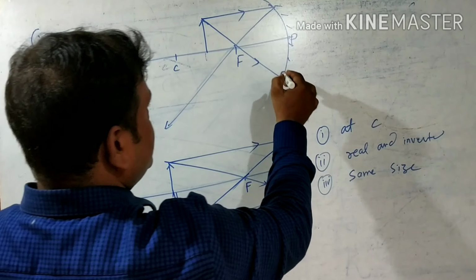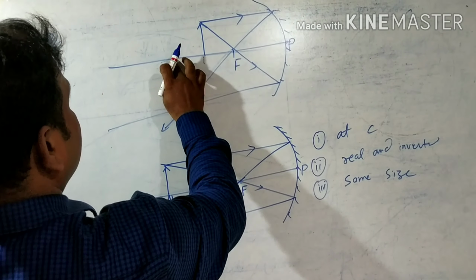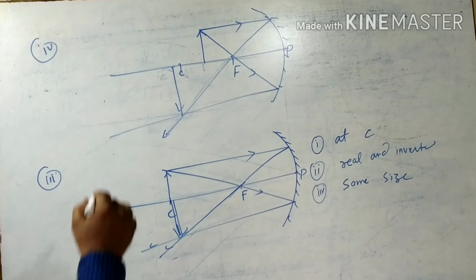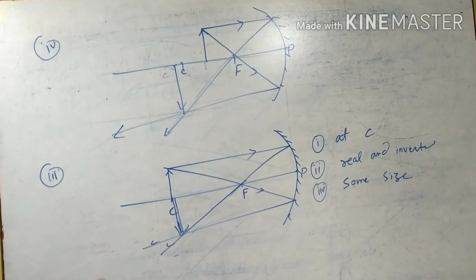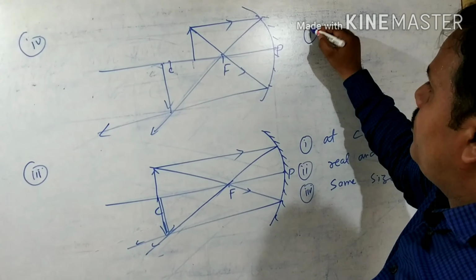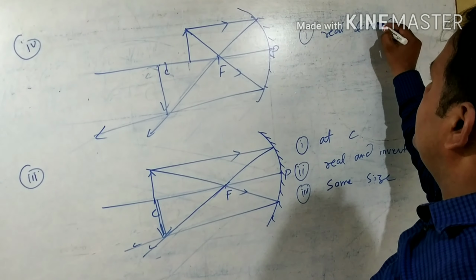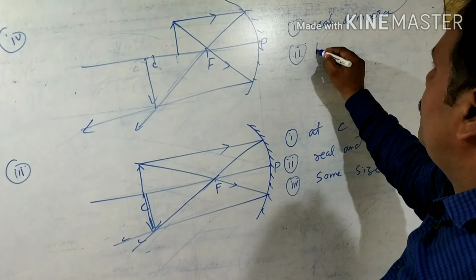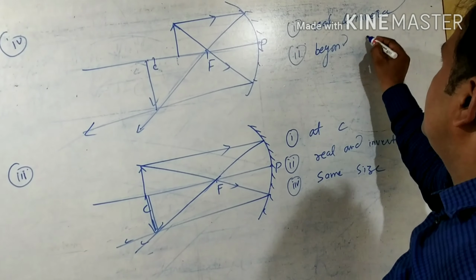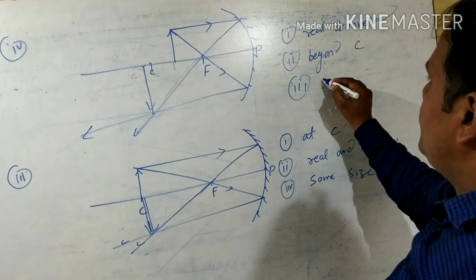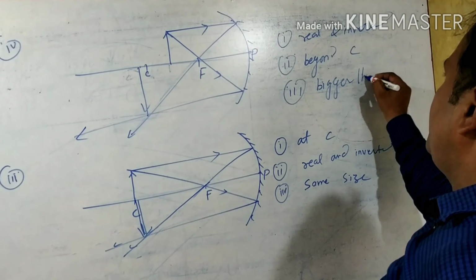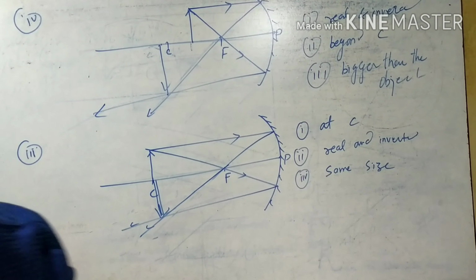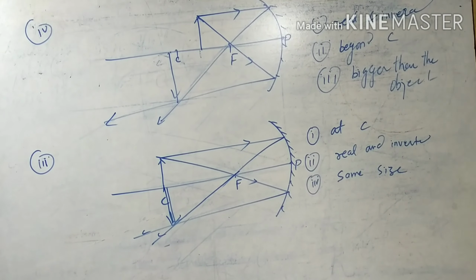Another you take from focus, it will be parallel to the principal axis, so it will form beyond C. Okay, the image will form beyond C. And characteristics of the image, first one real and inverted, second you can write beyond C, third you write bigger than the object.